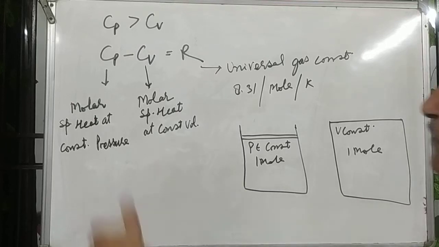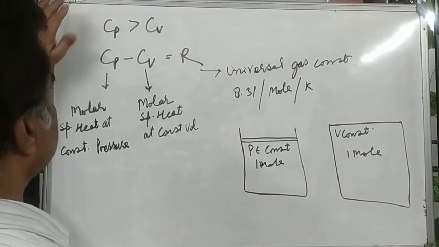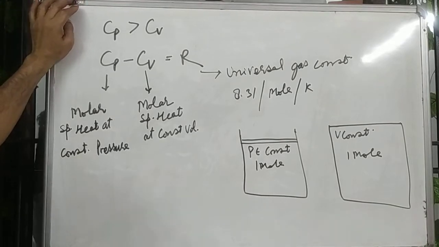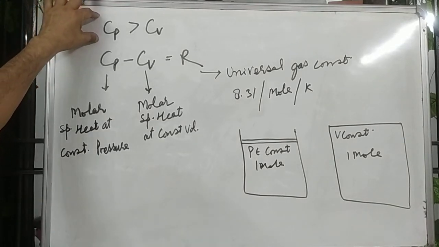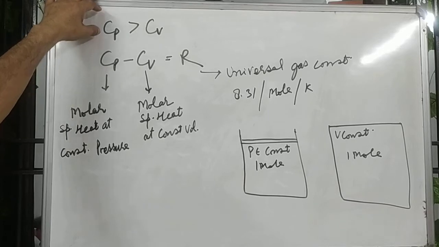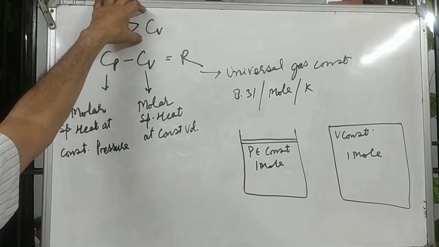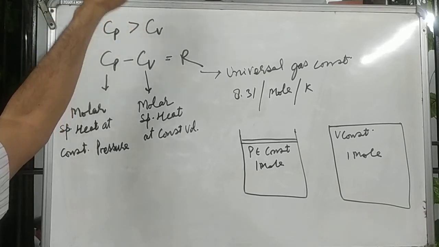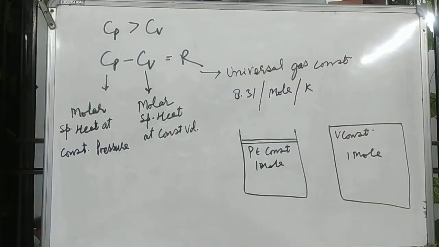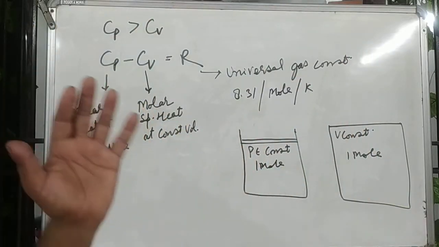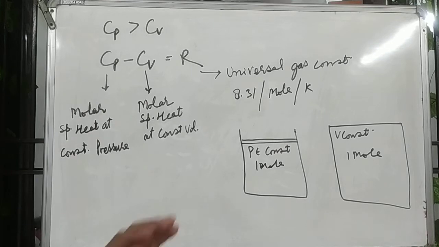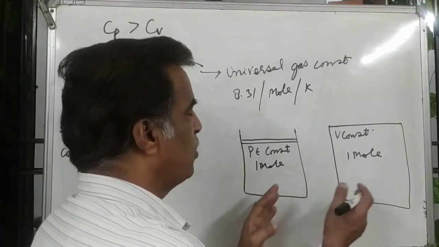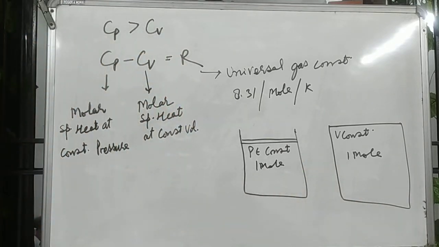Yes, students, we are going to study what Cp and Cv are. This is the molar specific heat at constant pressure, and this is the molar specific heat at constant volume. Cp value is more than Cv. Cp is more than Cv. I am going to explain how you can say that it is more.